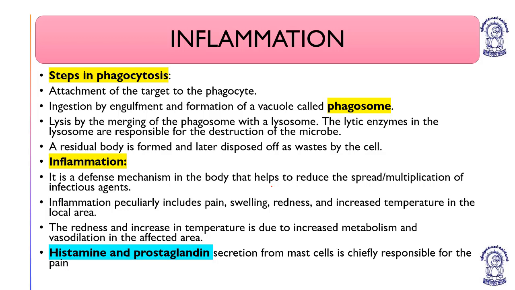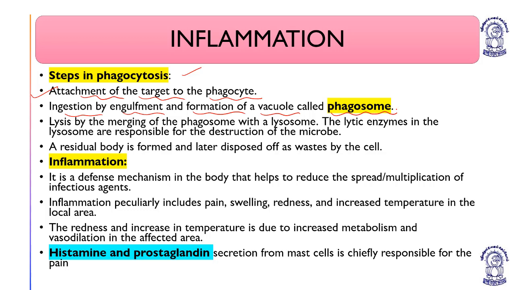Inflammation is a defense mechanism in the body. But before going to inflammation, I will just mention the steps in phagocytosis. Attachment of the target to the phagocyte, ingestion by engulfment and formation of a vacuole called phagosome or phagolysosome.